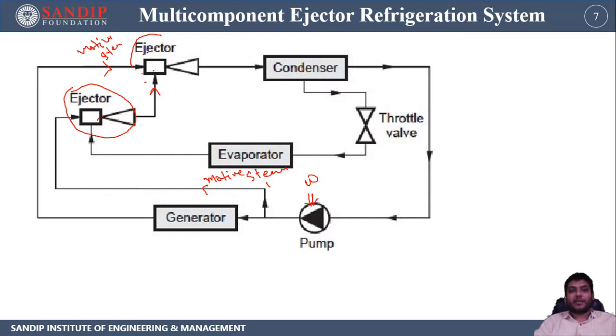In the ejector, its pressure falls to the exit pressure of ejector number 1, and then after mixing it passes to the condenser. From the condenser, some mass, let's say m1 mass, is drawn and passed through the throttle valve. In this way we get the refrigerating effect at the evaporator. This is what happens in the multi-component ejector refrigeration system.